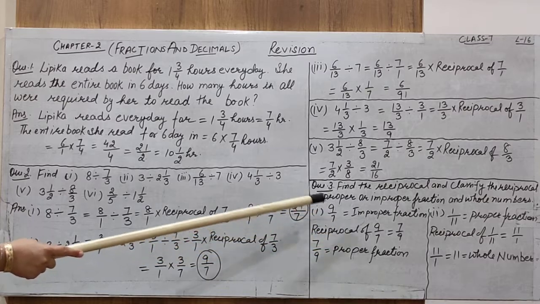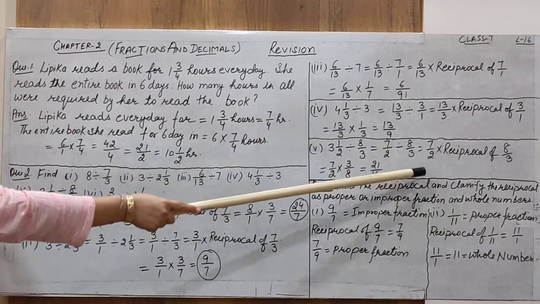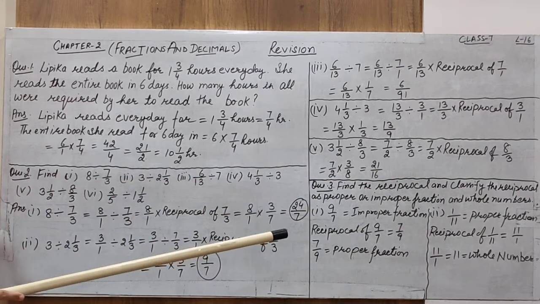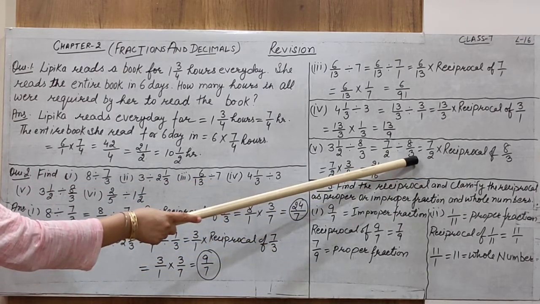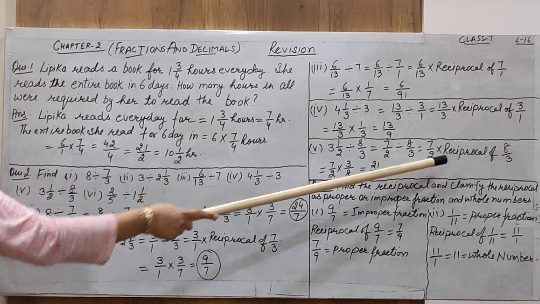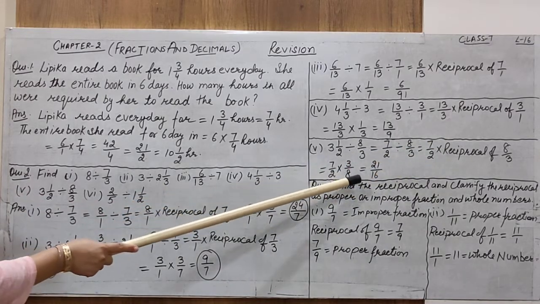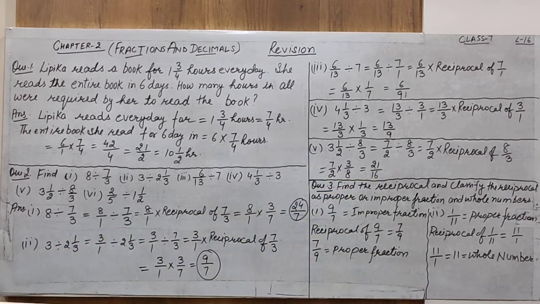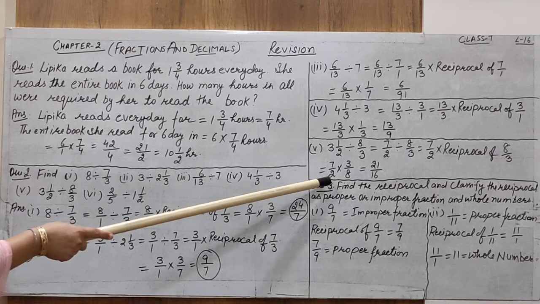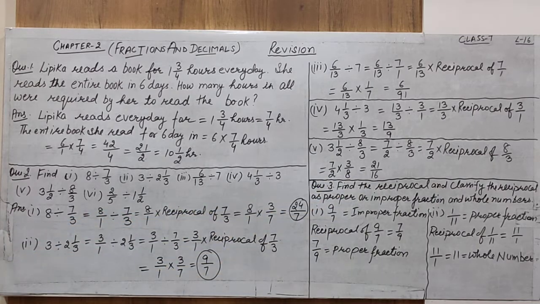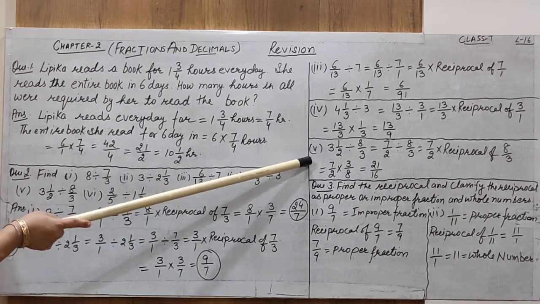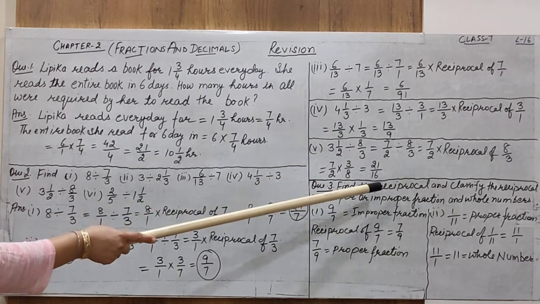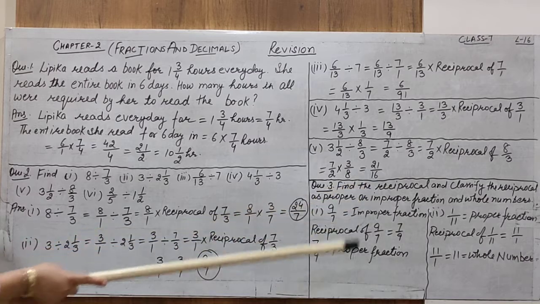Again, the same process which we have used in these questions. 7 by 2 multiplied with the reciprocal of 8 by 3, that is the reciprocal of the second number, which is 3 by 8. So 7 by 2 is multiplied with 3 by 8. 7 multiplied by 3, we get 21, and 8 multiplied by 2, we get 16. So when we divide 3 is to 1 by 2 by 8 by 3, the overall result is 21 by 16.